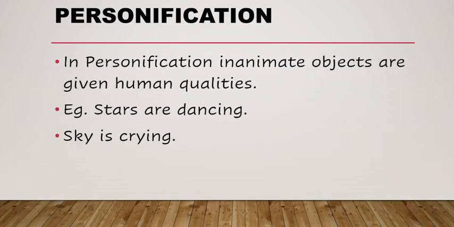Now let's talk about personification. In personification, inanimate objects are given human qualities. Example, stars are dancing. We know stars don't dance, but where the inanimate objects are given human qualities, then it is called personification. Then sky is crying. Does the sky really cry? No, the sky doesn't cry, but still inanimate objects are given human qualities, so it is called